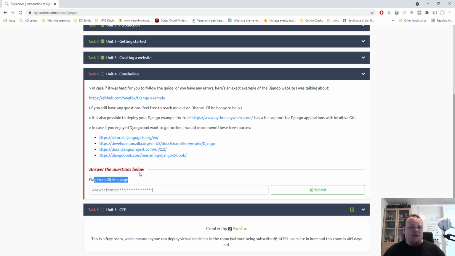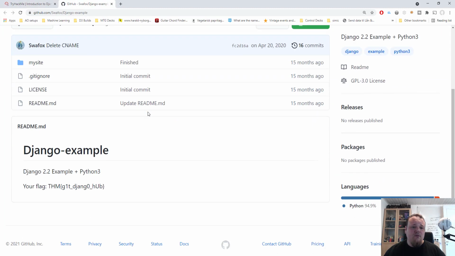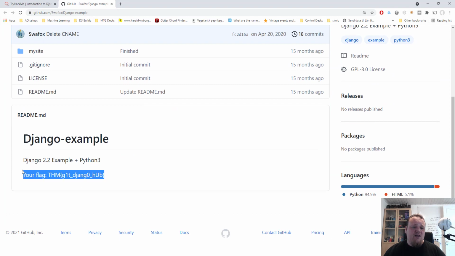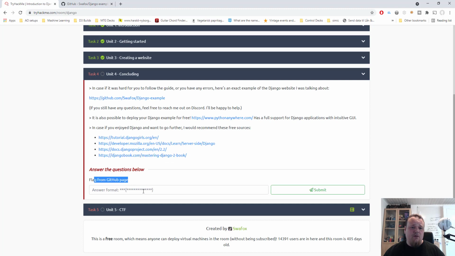Flag from the GitHub page. So this is the only GitHub page there is. I'm gonna open it and scroll down a bit, and there we have a flag. So I'm gonna copy the flag, put it into the answer format, and click submit.